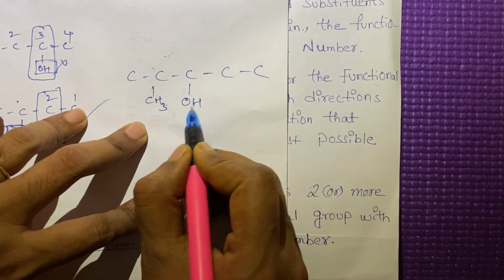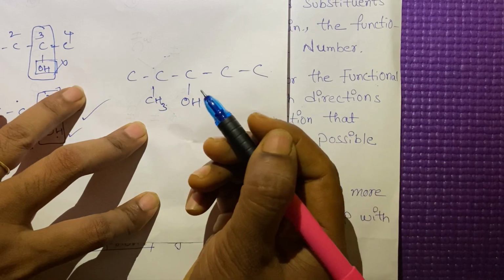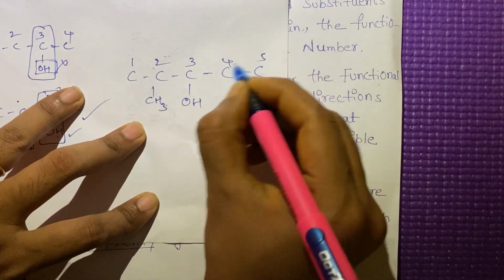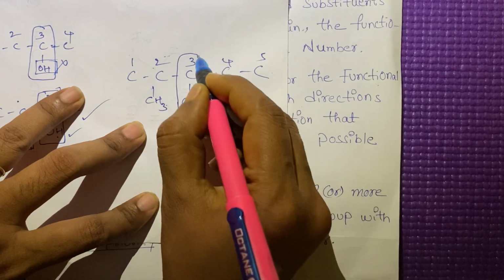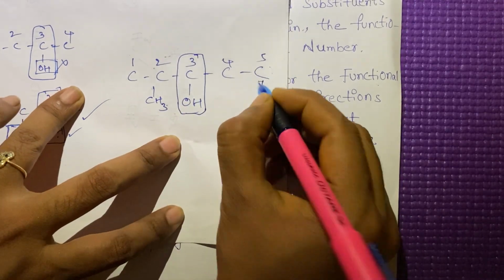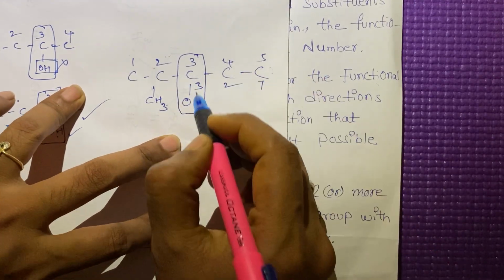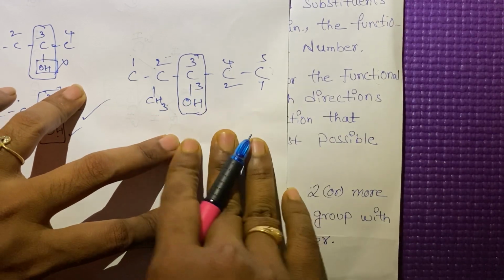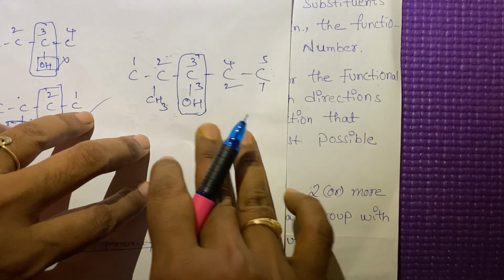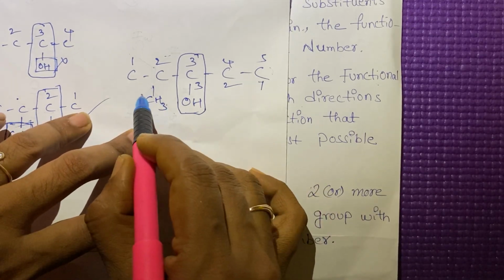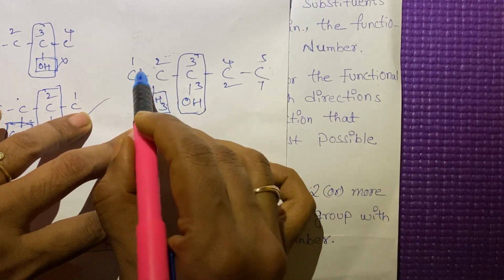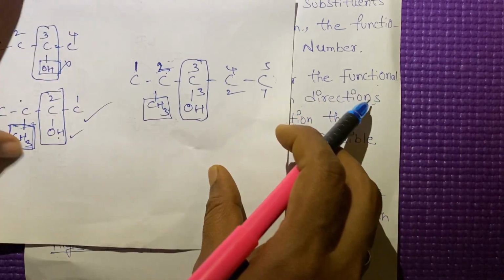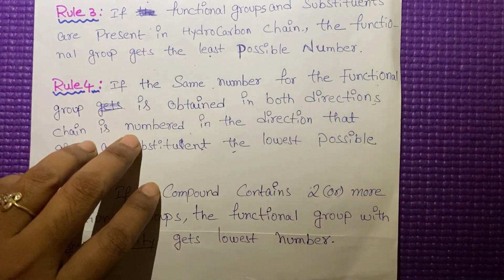Give the numbering for this carbon chain. If you number from this side, the functional group gets the number 3. If you number from this side also, the functional group gets the number 3. In this case, we have to give the numbering from the substituent side, so 1, 2, 3, 4, 5. This is rule number 4.